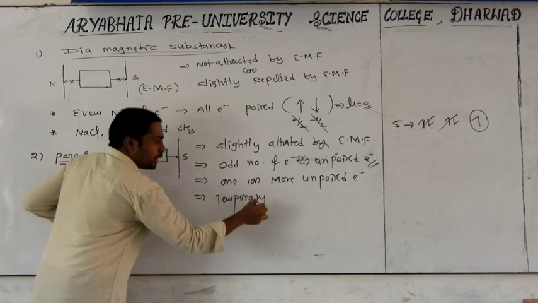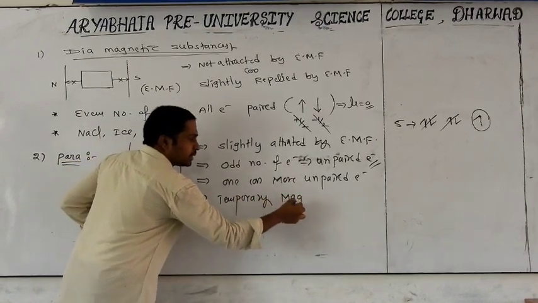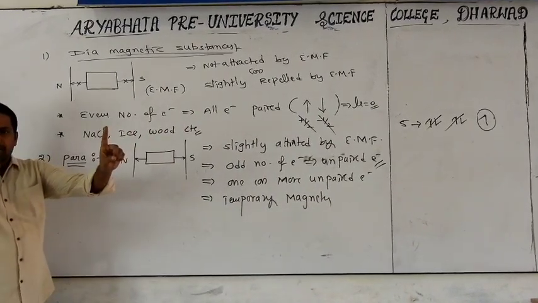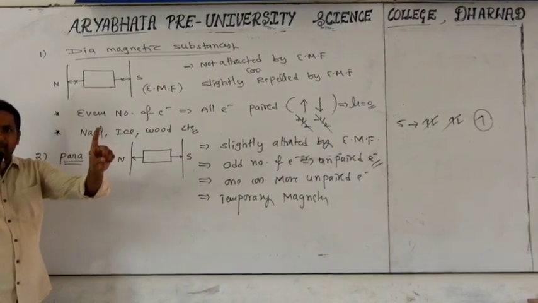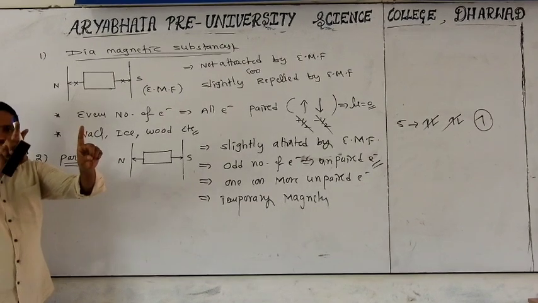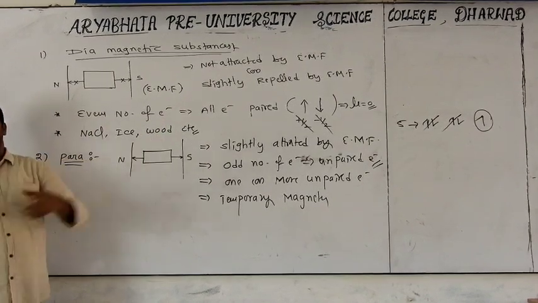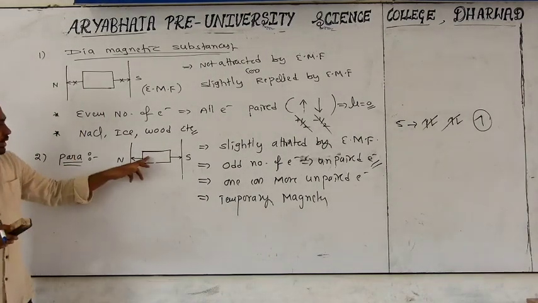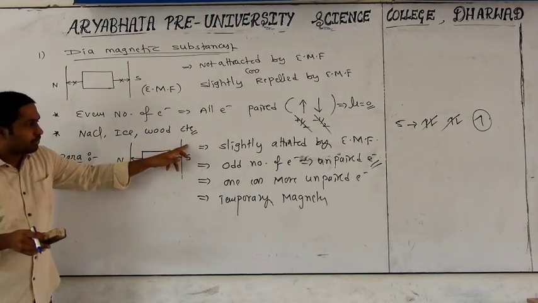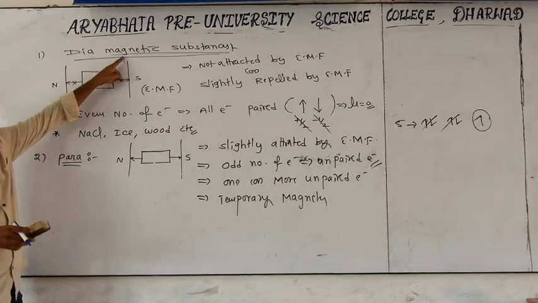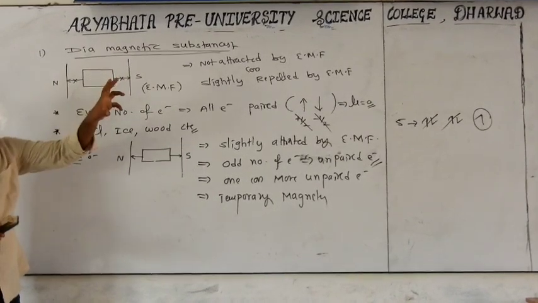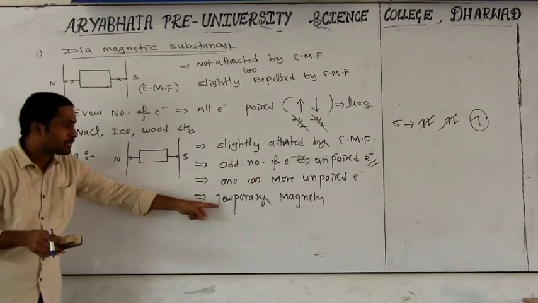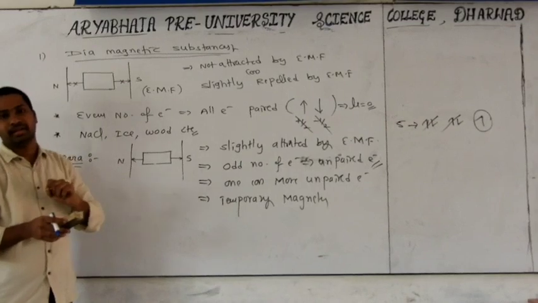What is the meaning of temporary magnets? If you take the solid substance, whenever you place it in an external magnetic field, only then is there attraction with the external magnetic field. If you remove the magnet, it is like a diamagnetic substance. Means only in the presence of an external magnetic field are they acting as magnets. If you remove the external magnetic field, they lose their magnetic nature. That's why paramagnetic substances are called temporary magnets.